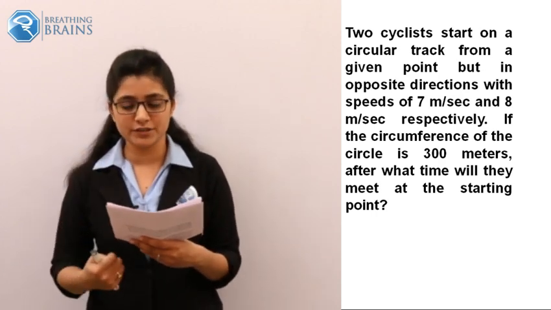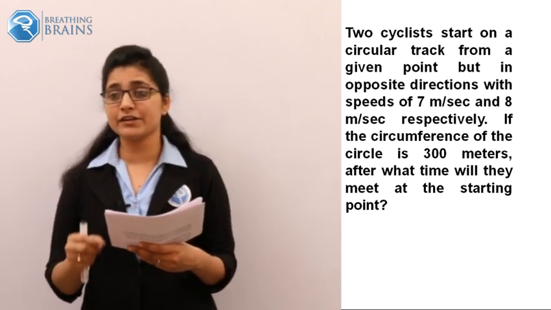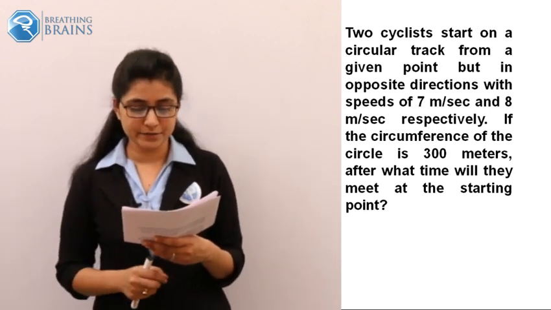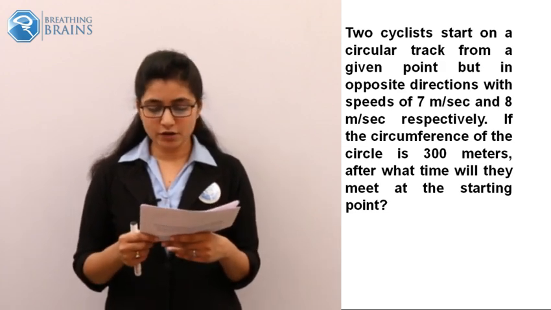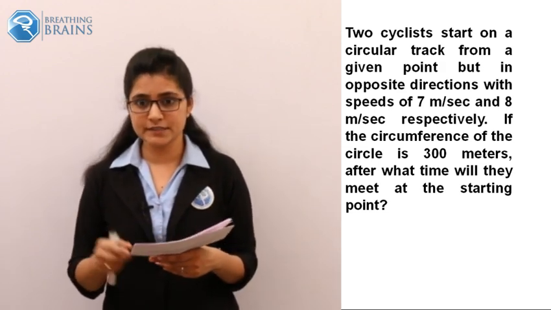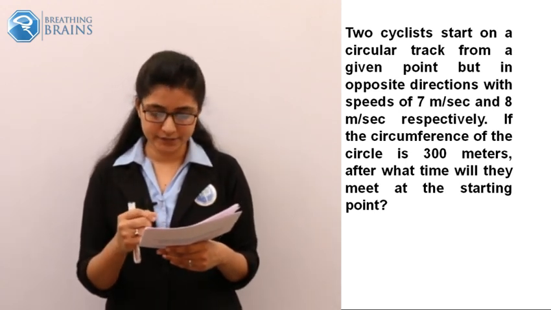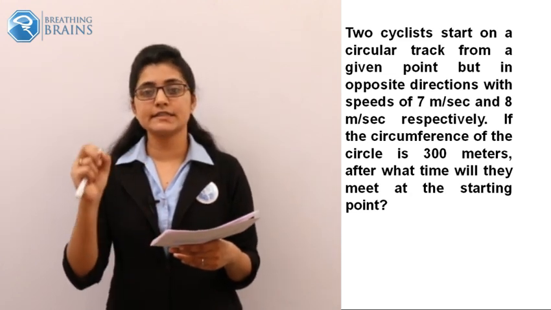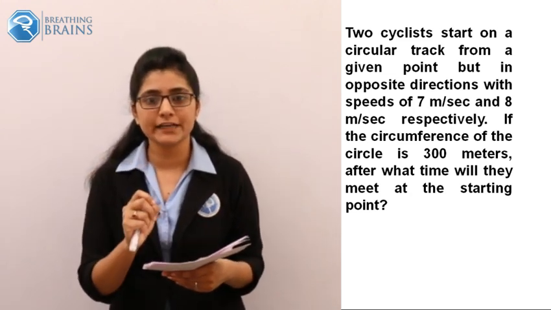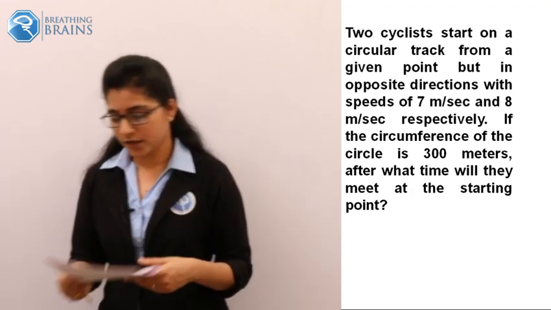The problem is on your screen. It is given that they travel in opposite direction with speeds 7 meter per second and 8 meter per second respectively. Now, the circumference of the circle is 300 meter. After what time will they meet at the starting point? That we have to calculate.